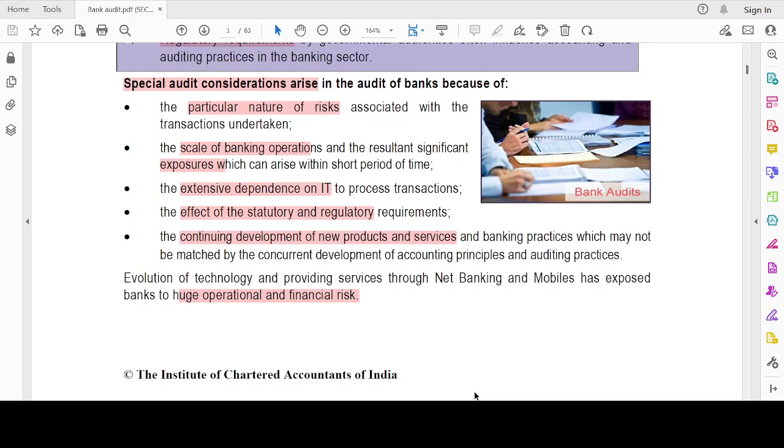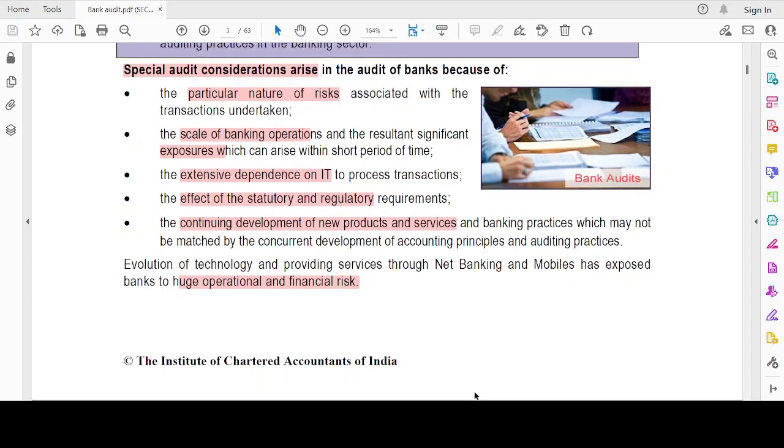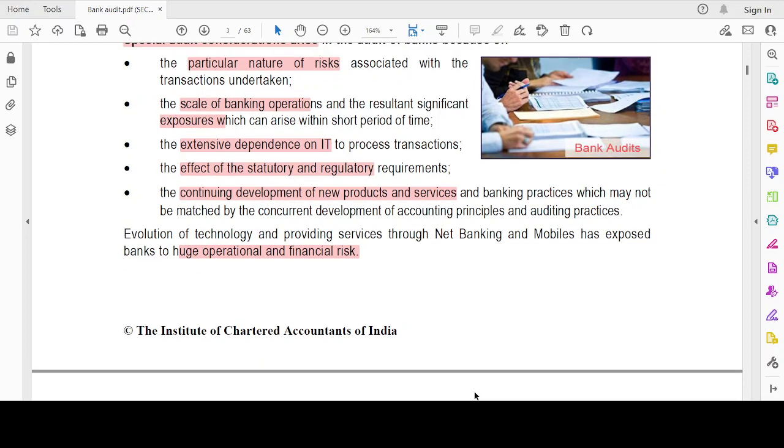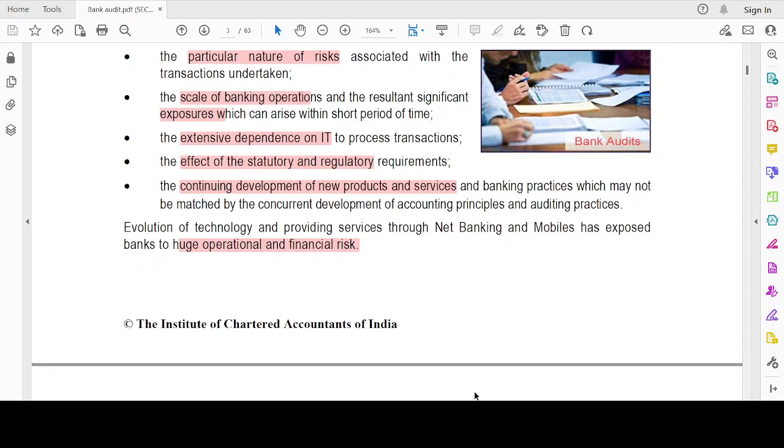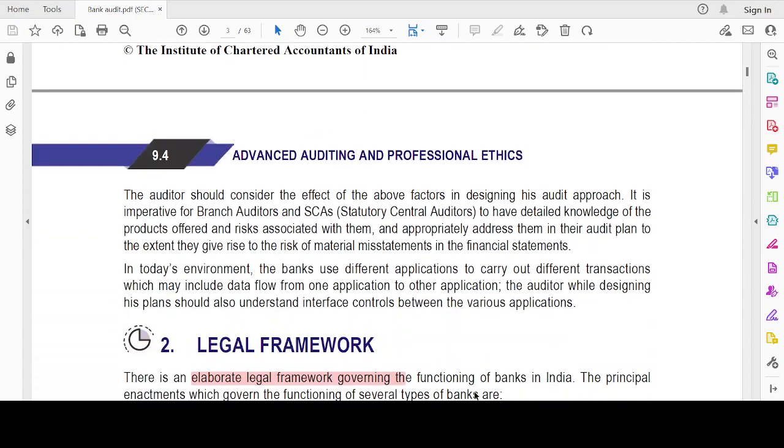Extensive dependence on IT. And then the effect of statutory and regulatory requirements. Continuing development of new products and new services, and there are new requirements from the customer end. So this may lead to huge operational and financial risk.